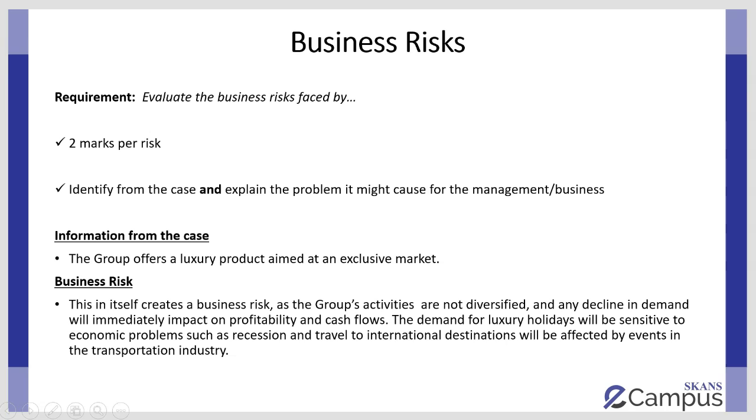In terms of business risk, a typical requirement would ask you to evaluate the risks faced by the client. A very easy rule to remember is business risks are normally 2 marks per risk. When I say 2 marks, that is only for a well-developed risk. So for example, if the requirement is for 12 marks, you'd be looking for about 6 to 7 well-explained risks.